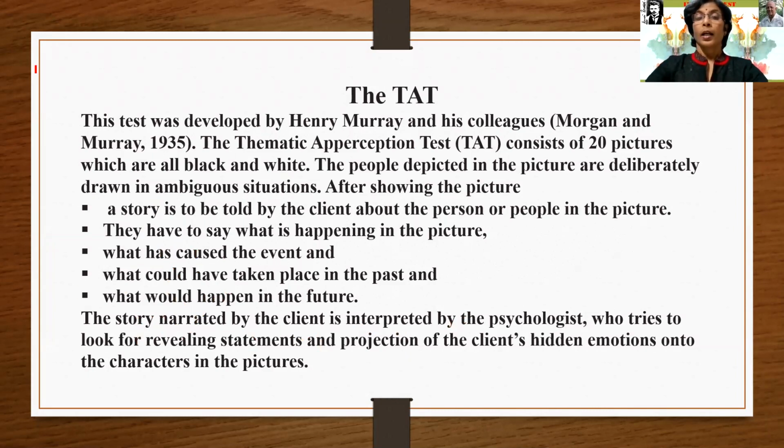The benefit of the TAT, the Thematic Apperception Test, is that after this narration of the story, psychologists interpret that story again and try to look for revealing statements and projection of the client's hidden emotions.